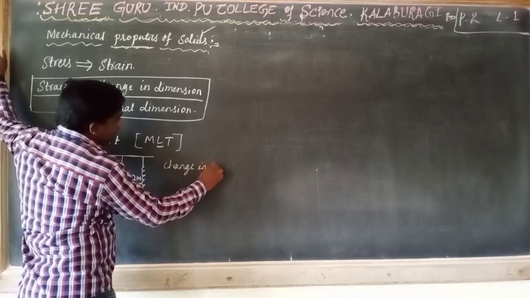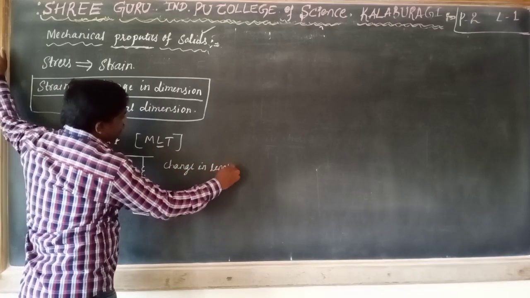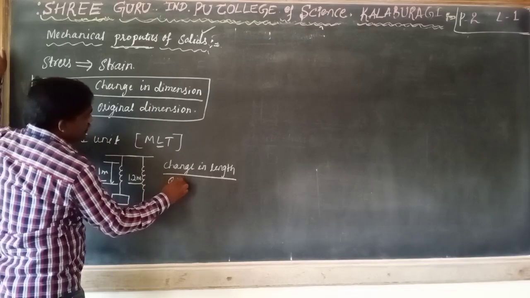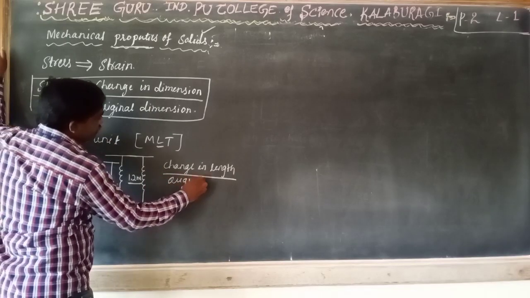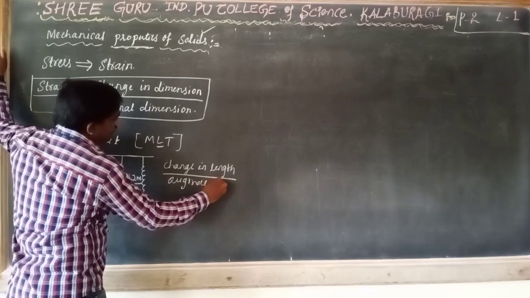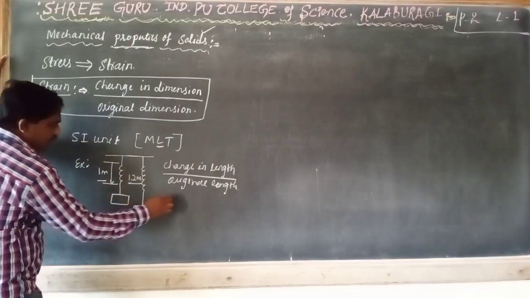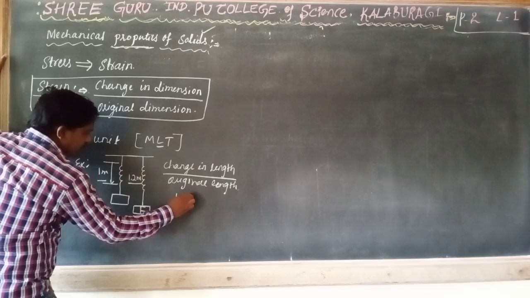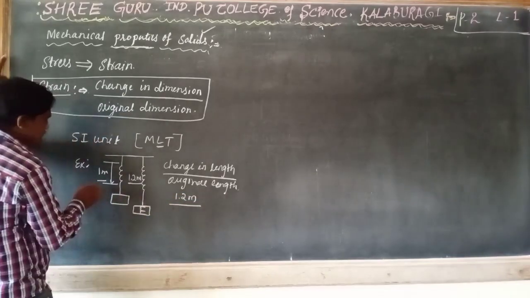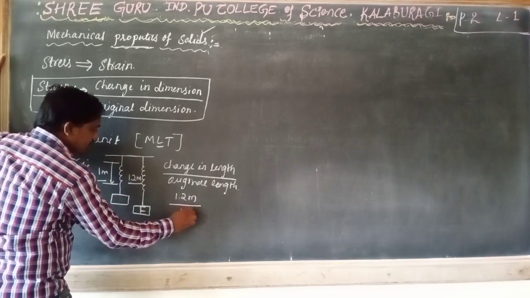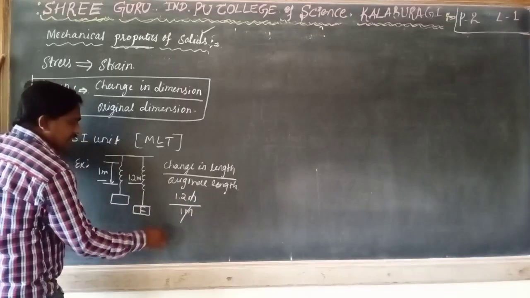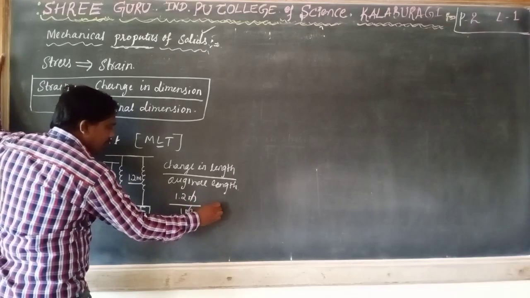Change in length with respect to original length. What is the change in length here? 1.2 meter. And the original length is 1 meter. Meter gets cancelled. It is nothing but 1.2.